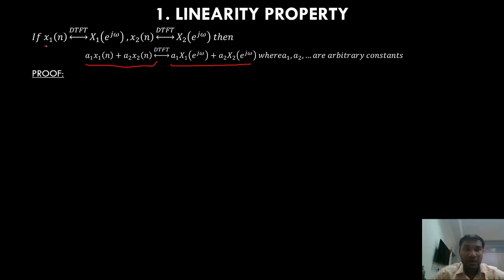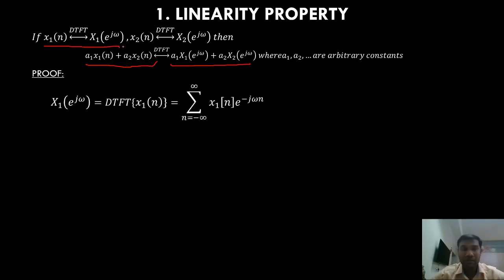First, x1 of n has DTFT x1 of e power j omega. Let us write it in the form of the analysis equation. x1 of e power j omega is nothing but the DTFT of x1 of n, which is summation from minus infinity to plus infinity of x1 of n e power minus j omega n.